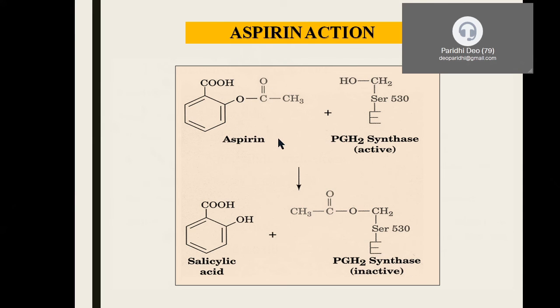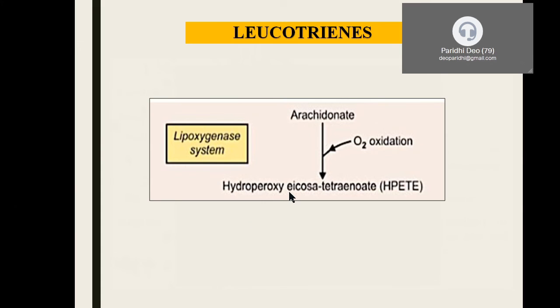So aspirin causes inhibition of the cyclooxygenase enzyme, which is also called PGH2 synthase. The aspirin binds to this enzyme and causes inactivation of this particular enzyme, and the salicylic acid gets removed.